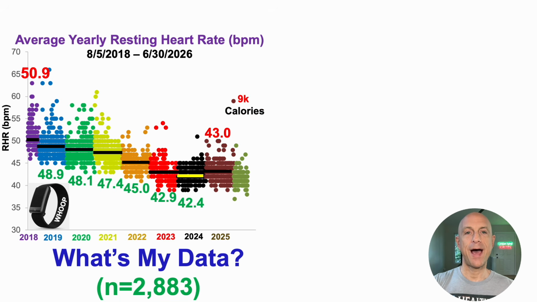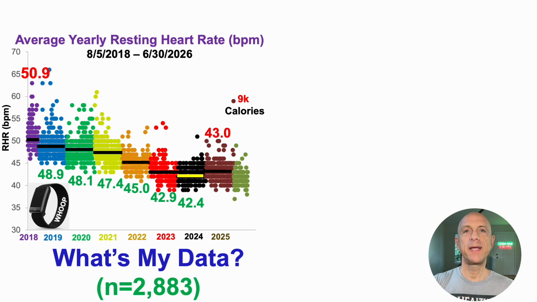Additionally, note that outlier that you can see there, 9,000 calories on that day. Now, I do try to be calorie restricted, but as we can see, I'm not perfect. I've never claimed to be perfect. And on that day, I just felt like eating everything. But you can see the majority of those days in 2025 and even going forward are nowhere near that. But I'm not perfect. I had to slip up.